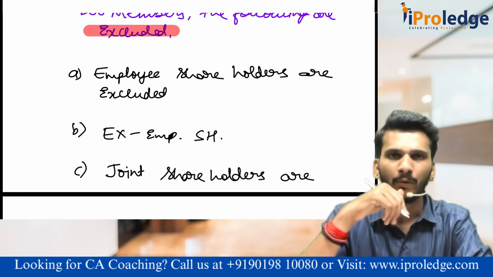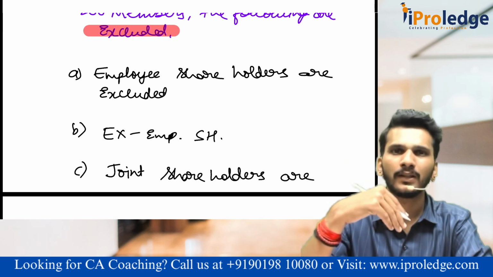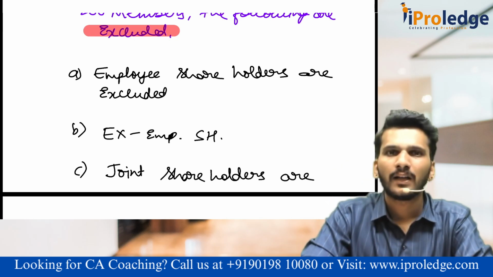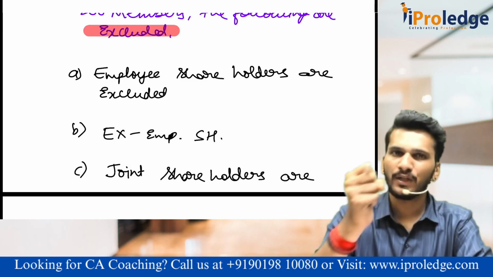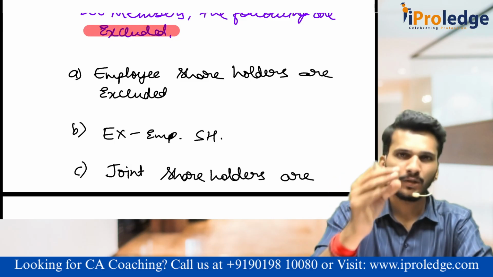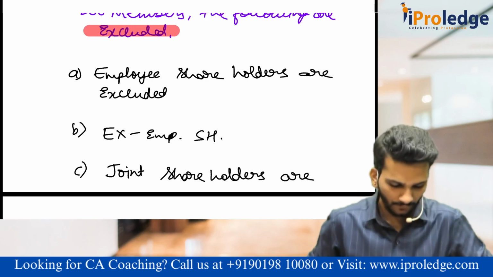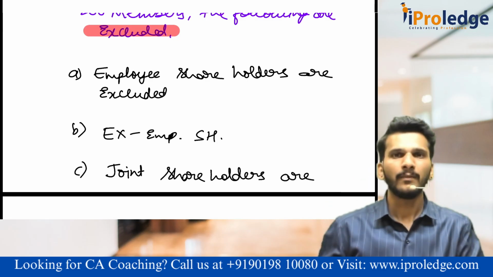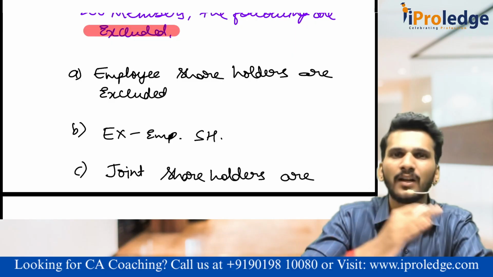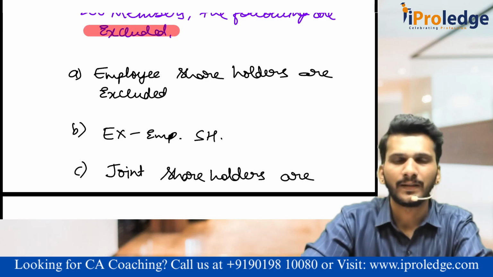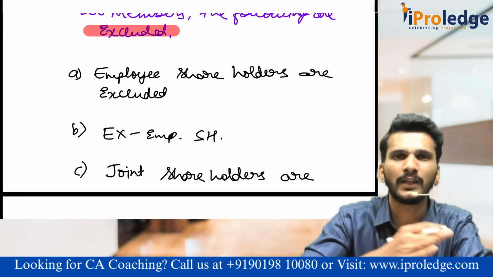Sir, but I got one doubt. I know you might have got this doubt. I am an ex-employee now. When I was in employment, the company allotted me 100 shares in 2005, for example. I left the company in 2020.